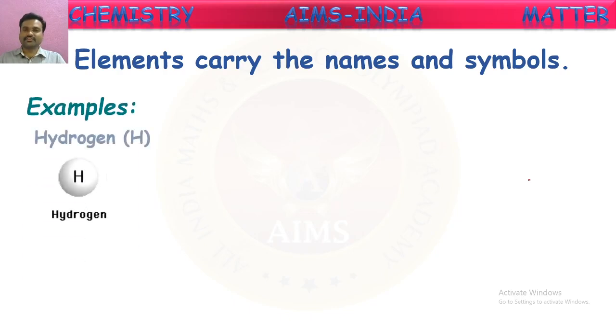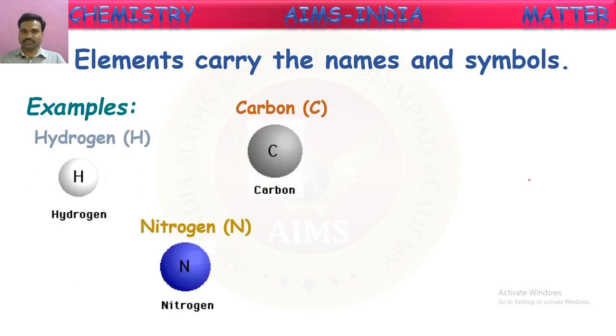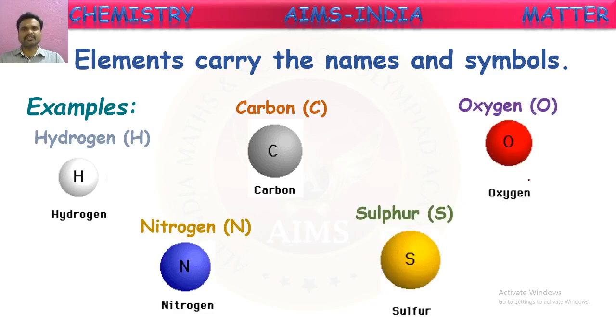For example, hydrogen has the symbol H, carbon has the symbol C, nitrogen N, oxygen O, sulfur S. In this way, how many elements are there, children? You can answer in the live chat. How many elements have been discovered so far? It is 118 elements that are known. 118 elements have been discovered so far by scientists. Out of these 118 elements, 92 are naturally discovered from nature. The remaining elements are synthesized in the laboratory from the known elements.